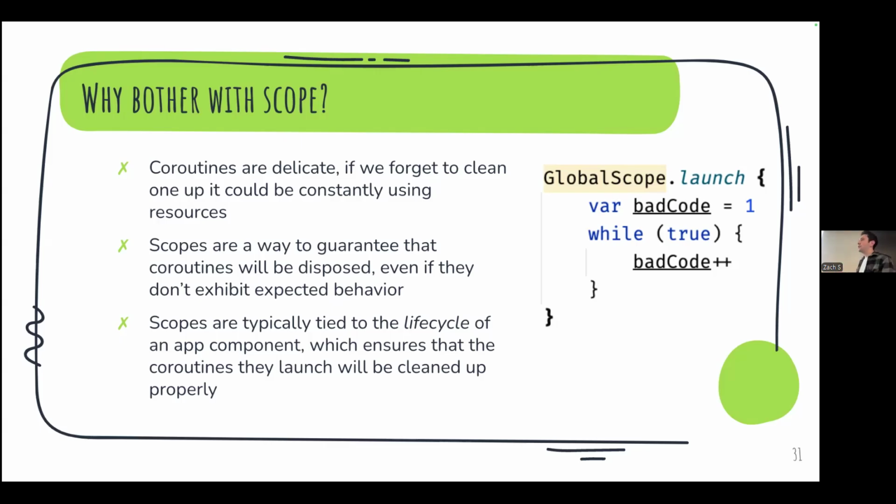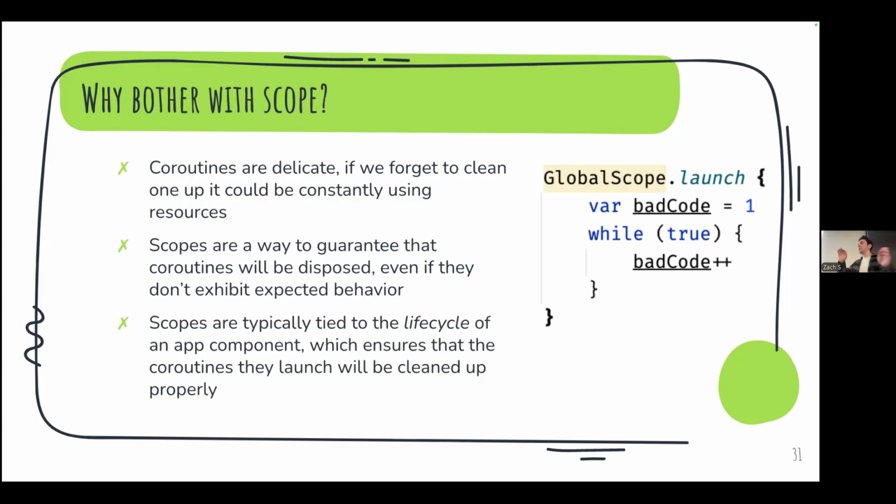And as you'll see when we get to more advanced lectures on how to actually organize your networking code and where to put your networking code, scopes are tied to the life cycle of an app component, which means some component of your app, let's say a screen, right?